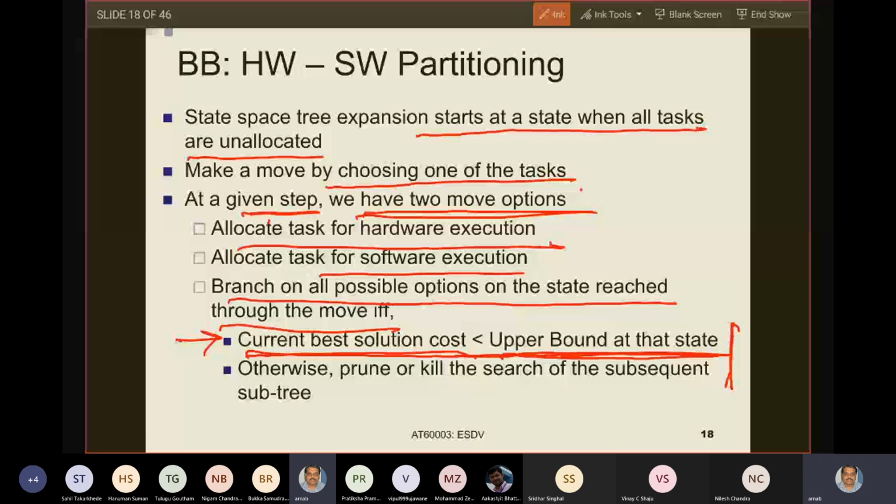Okay, so this is what it is saying, that if this condition is not true, then I prune or kill the exploration of the subsequent search tree. If you have not understood this concept fully, I will take an example and then you will understand. Don't need to bother right now.